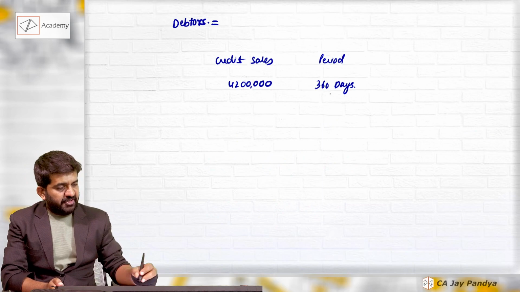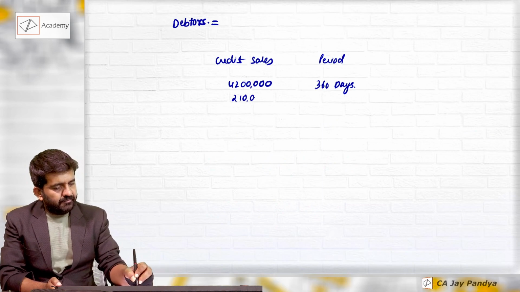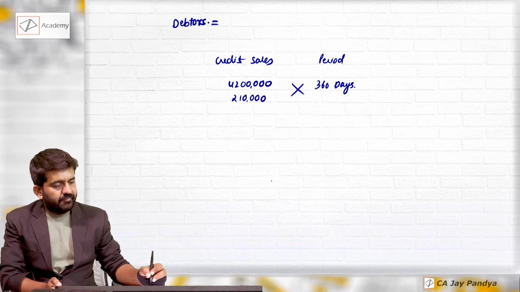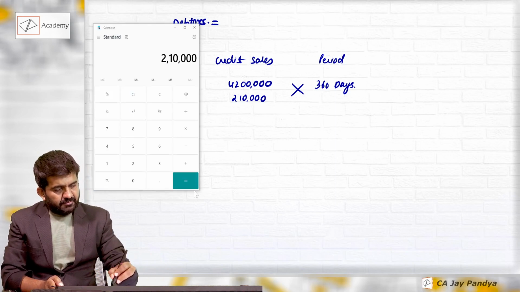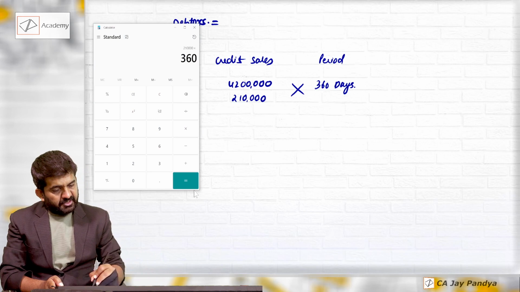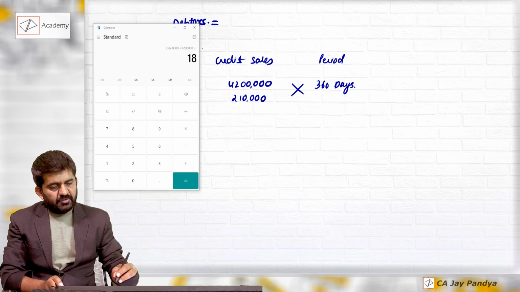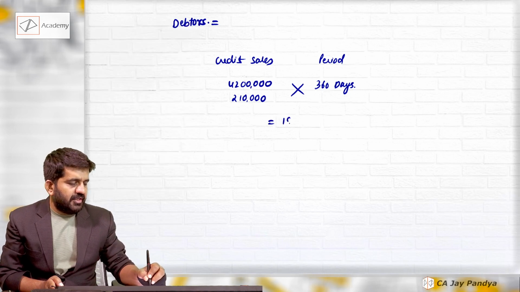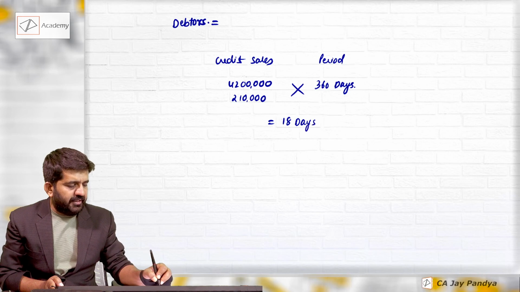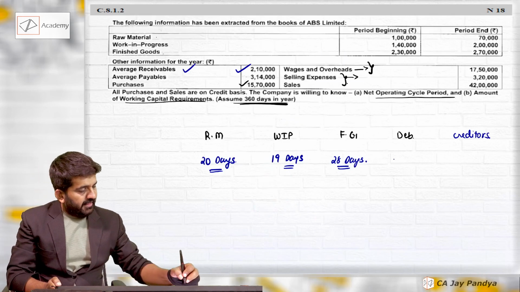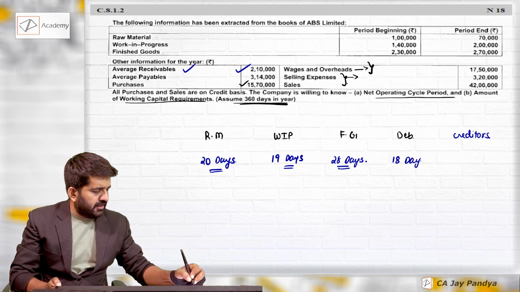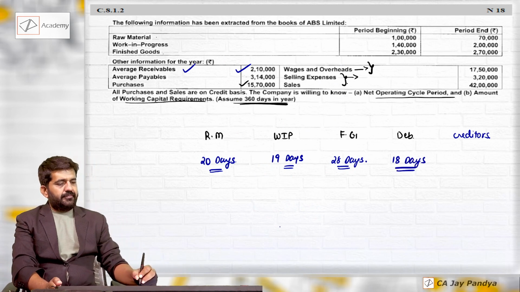Directly average is given. Answer will be 2,10,000 into 360 divided by 42 lakhs. 18 days. Directly answer will come in days. 18 days is nothing but debtors period.